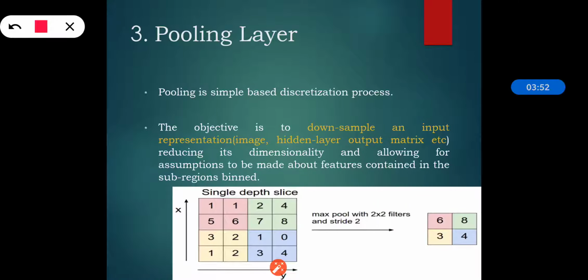Then comes the pooling layer. Pooling is a sample-based discretization process. The objective is to downsample an input. That input can be an image, a hidden layer, or an output matrix, anything, and it reduces the dimensionality and allows assumptions to be made about features contained in the subregions. We can see the pooling layer here. We have this particular pool, and then the filters and stride are applied. So pooling is used so that we can have a downsampled input representation.